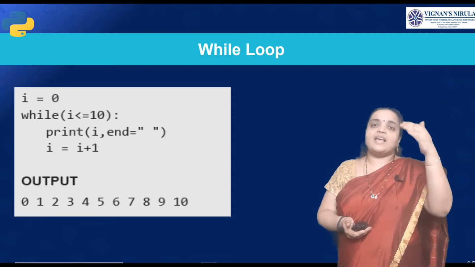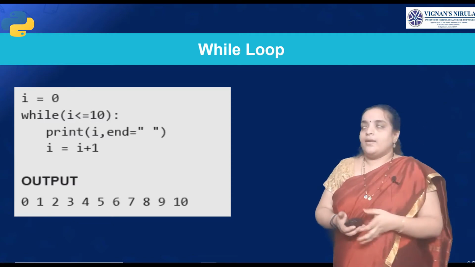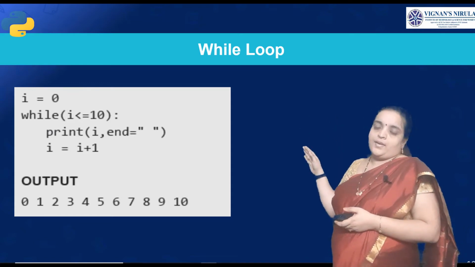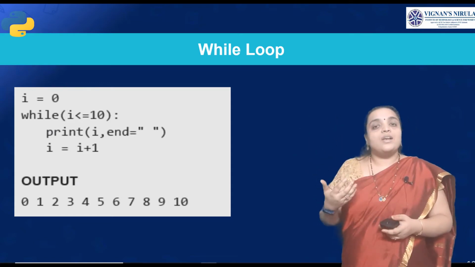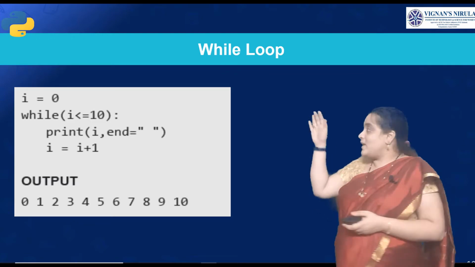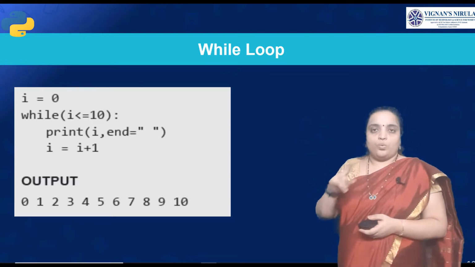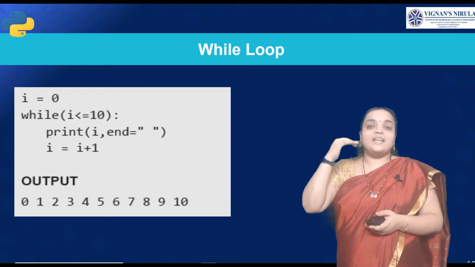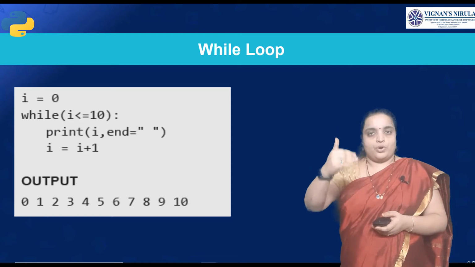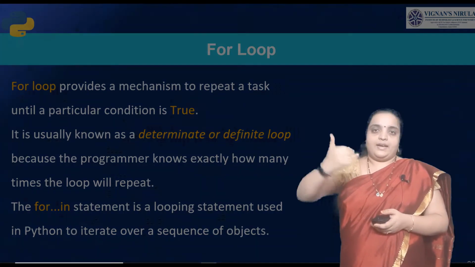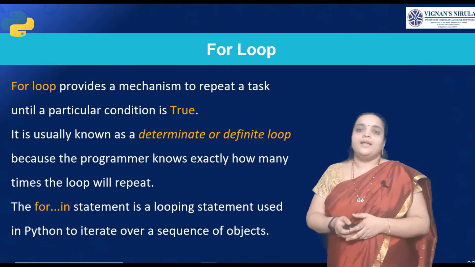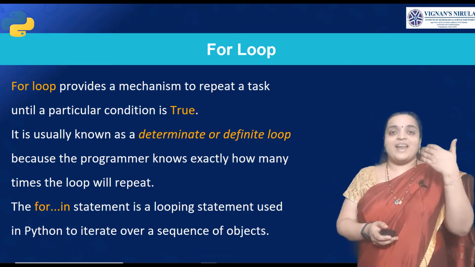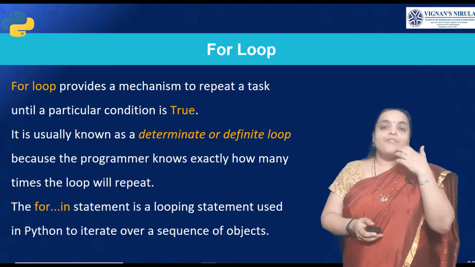In the same way, I is incremented till we get 10. When I is 10, is 10 equal to 10? Yes, it is true. It will print 10. Then I is incremented. Now the I value is 11. Is 11 less than or equal to 10? No, it is false. So it is terminated. So till the condition is false, the loop will be iterated. Is that clear, students?